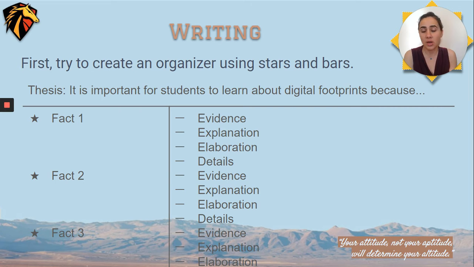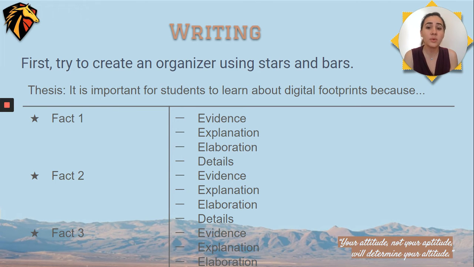So you're going to put that on the top. It is important for students to learn about digital footprints because, or whatever you've put as your thesis statement, that goes on the top of your T chart. The next thing you need to do is come up with 3 important facts about digital footprints. And probably it's going to be in your thesis statement after the word because. Those are going to be the stars on the left side of your stars and bars chart.